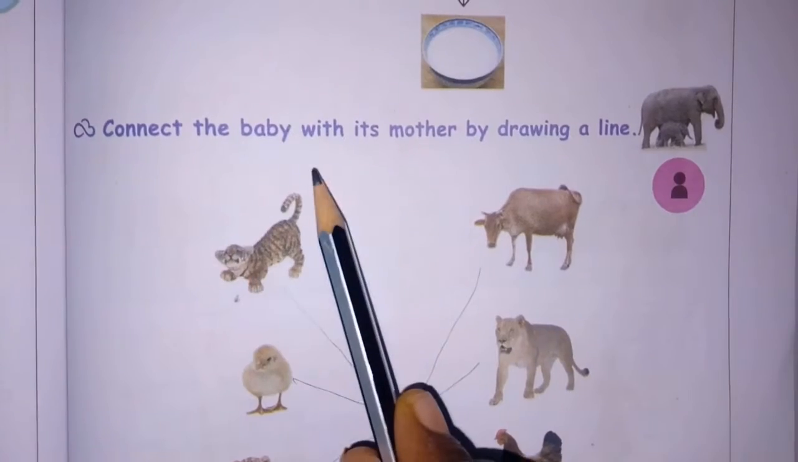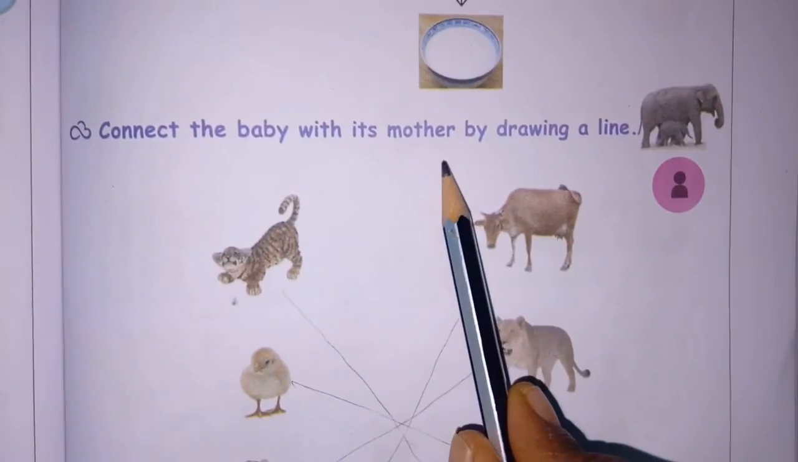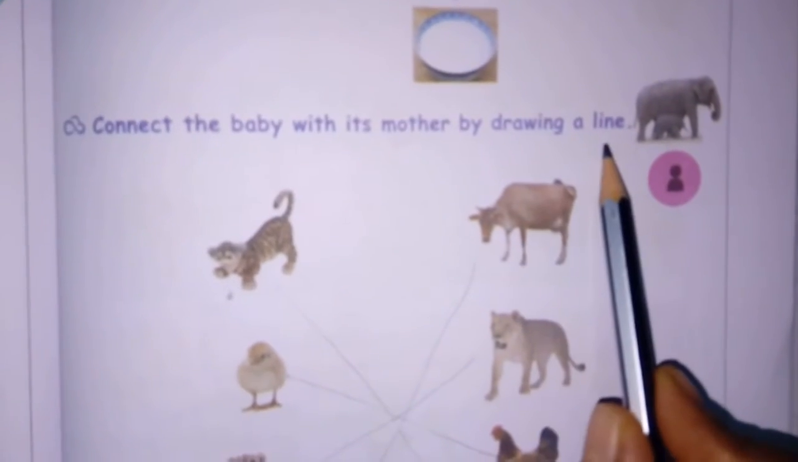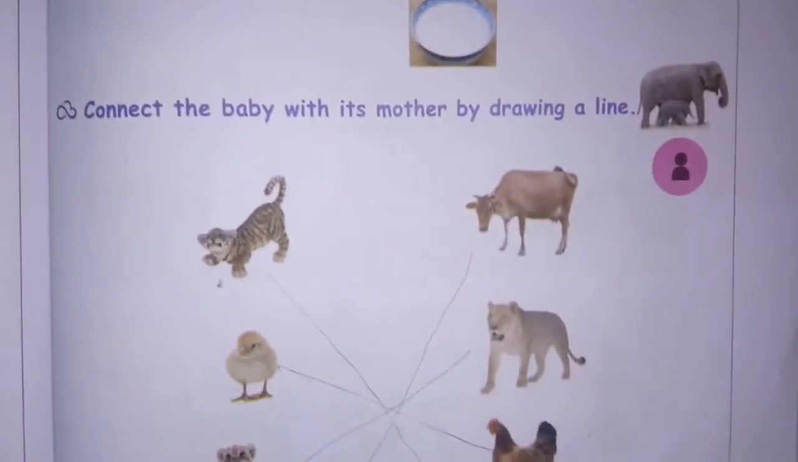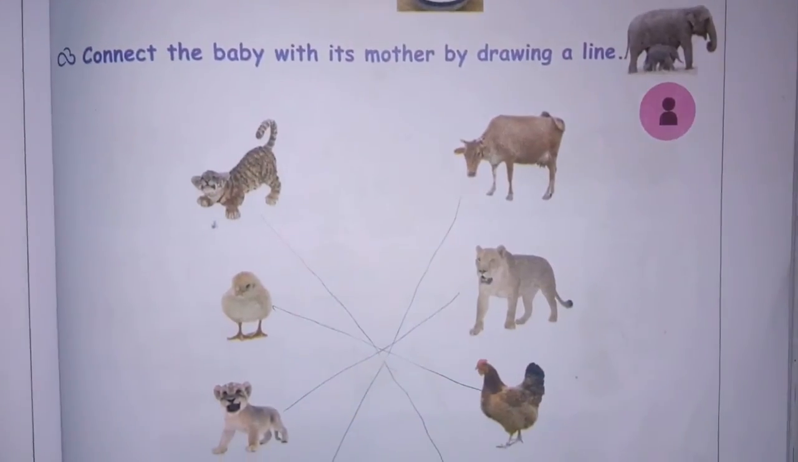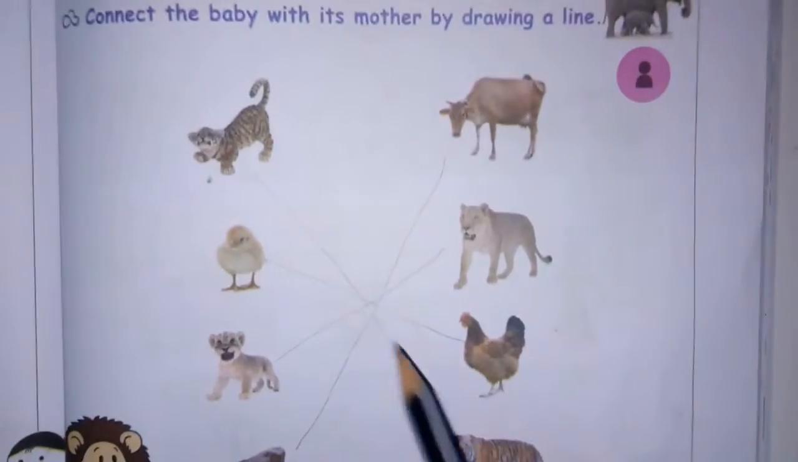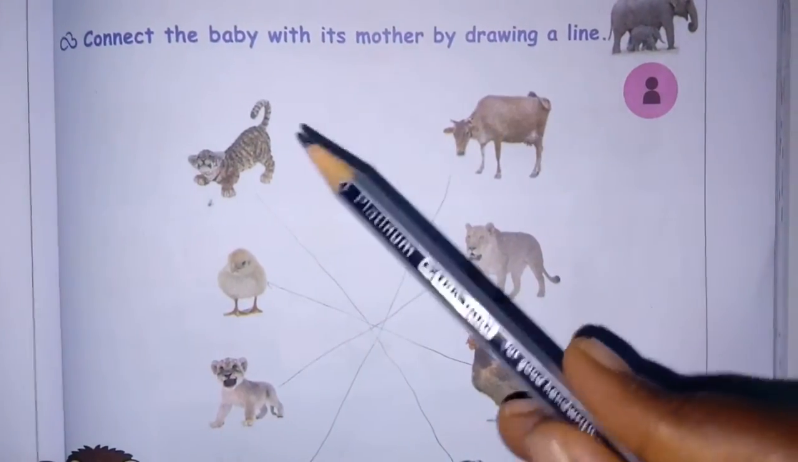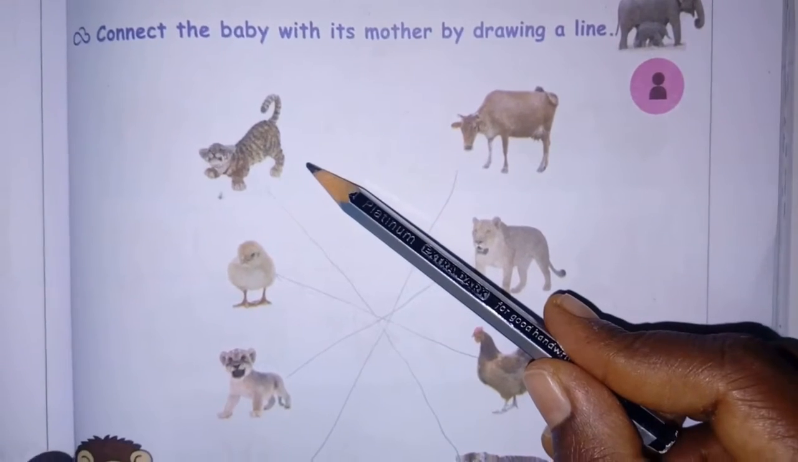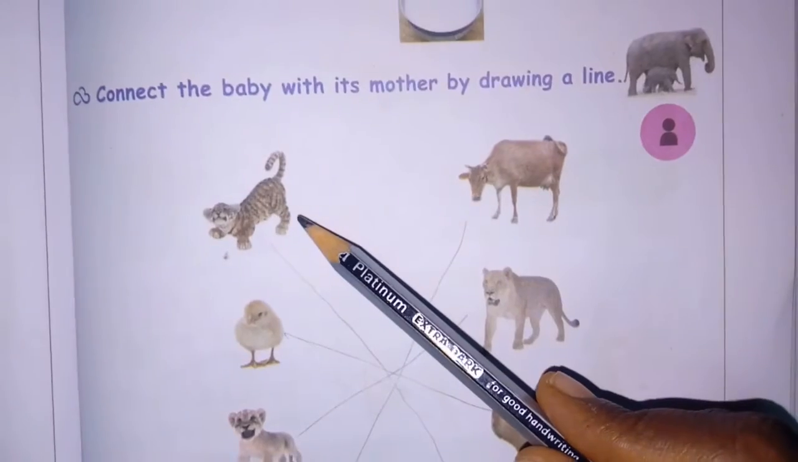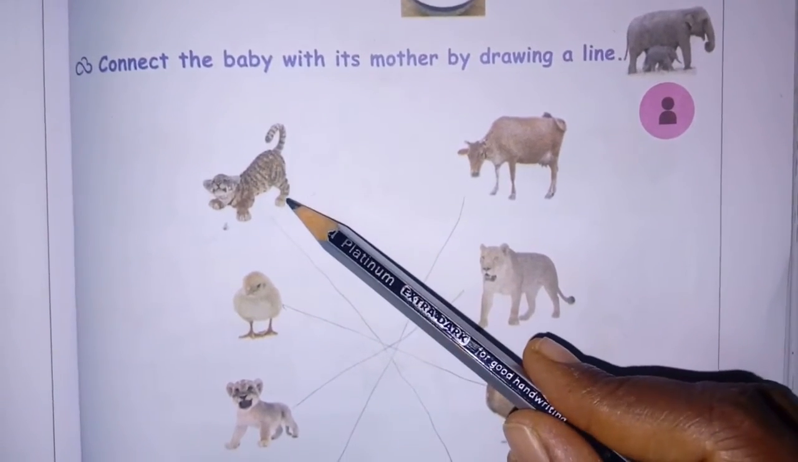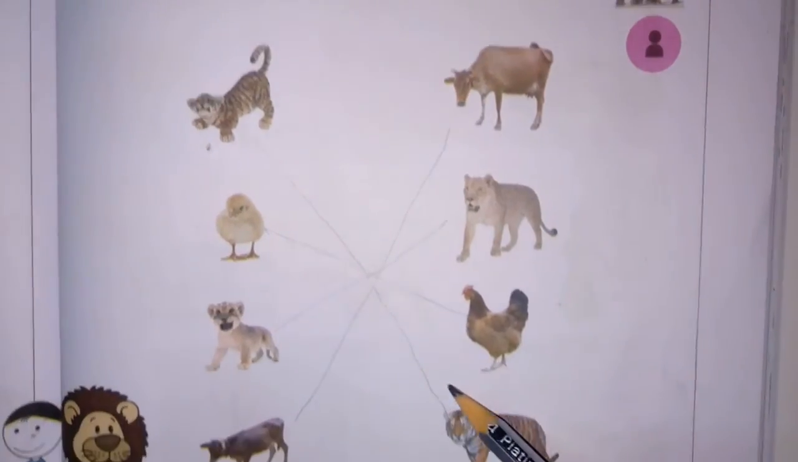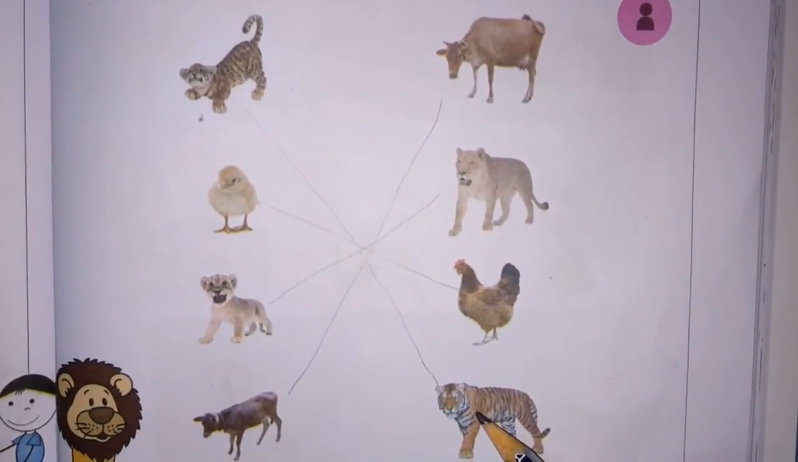Next, connect the baby with its mother by drawing a line. Okay, so on this side the baby is given and on this side the mother is given. You should link that one, that means you want to connect, you want to join. Okay, so what is this one? This is nothing but a cub. It is the young one of the tiger. So you want to join it with the tiger.